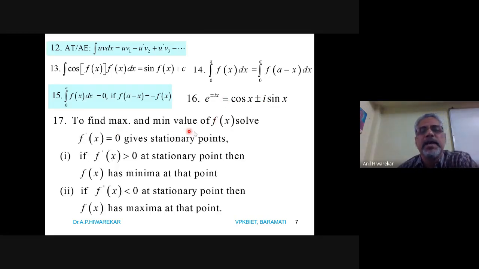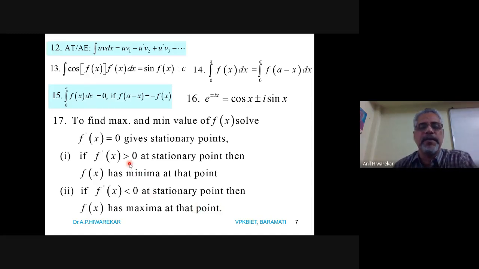Then to find maxima and minima of a function f(x), what we have to do is first find f dash x and equate that to 0. Solving this equation, we get stationary points. And once we get stationary points, find f double dash of x at that point. If f double dash of x is greater than 0, then we say that f(x) has maxima at that point. And if f double dash of x is less than 0 at a stationary point, then we say that f(x) has